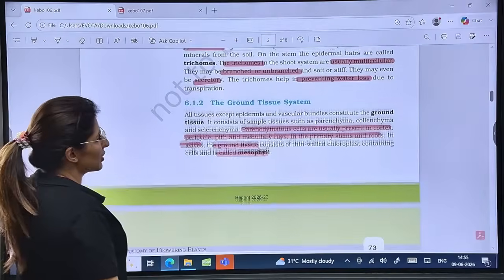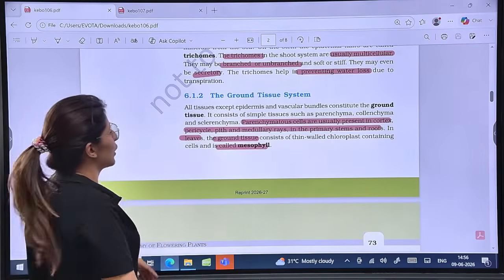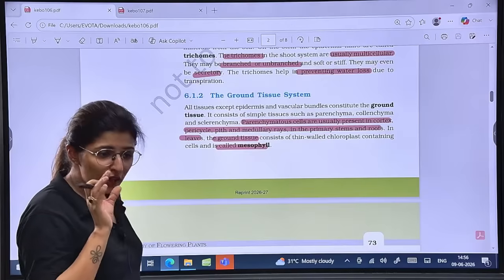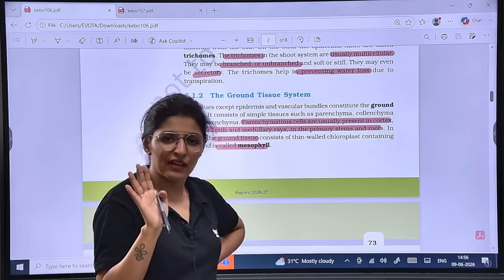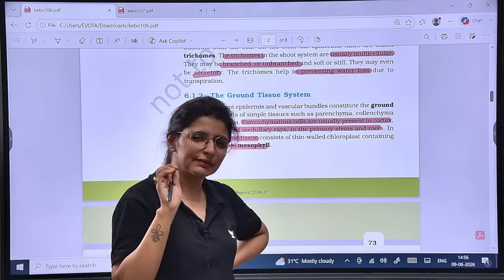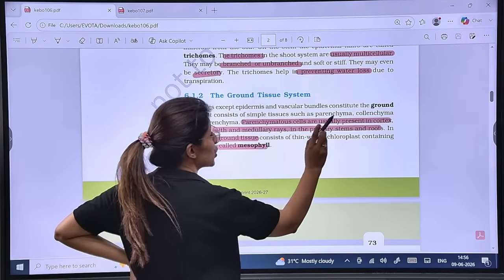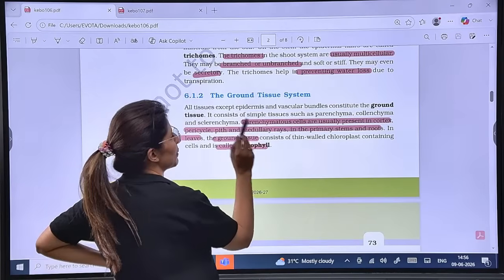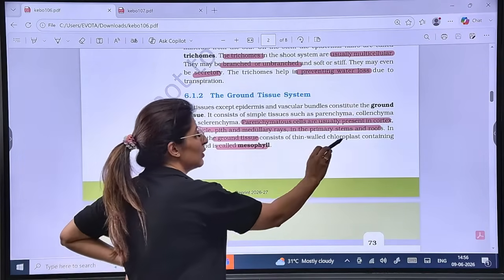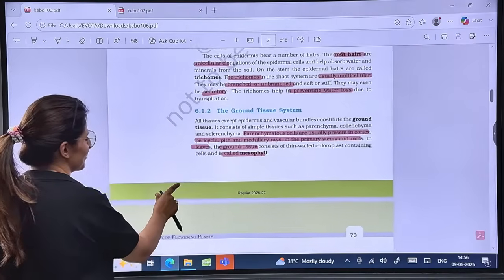Then coming on to the ground tissue system. It will consist of parenchyma, collenchyma, sclerenchyma, all of it. Now, parenchymatous cells are usually seen. It is the word usually. See, the word usually makes the statements generally right. If you get a statement with words like only, always, you should be a little careful while reading such statements, right? So parenchymatous tissue is usually present in cortex, pericycle, pith and medullary rays, in the primary stems and roots. In leaves, the ground tissue consists of thin-walled chloroplast-containing cells and is called mesophyll. Is that clear?